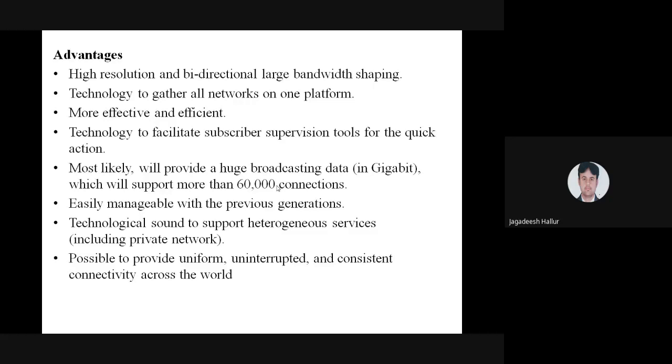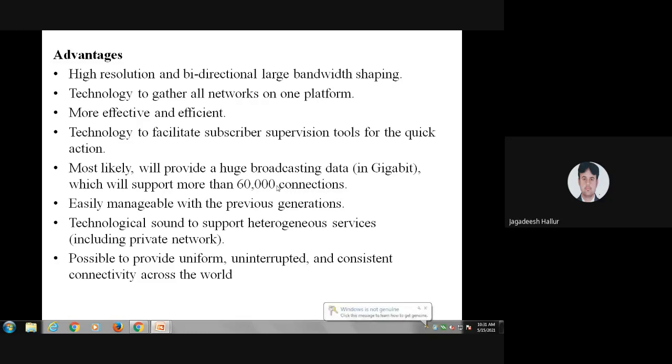This 5G technology is more effective and efficient. It is cost effective, though at the initial stage, in the first year when 5G has been launched, the cost is more, I think. It is efficient, and it is going to provide better and better quality of service. As research goes on, technologies keep improving to provide better service, and they are going to reduce the cost of 5G. But at the initial stage, the cost is a little bit more.